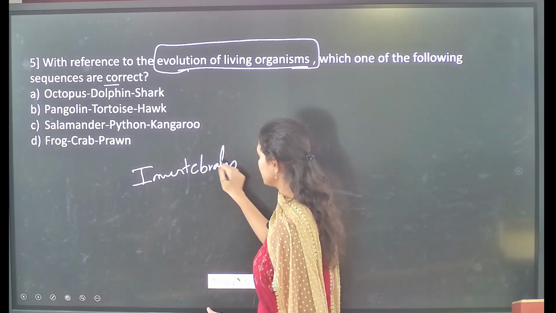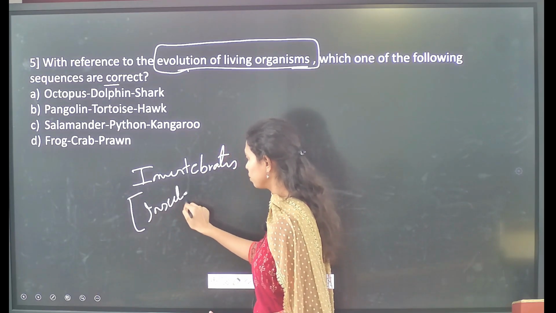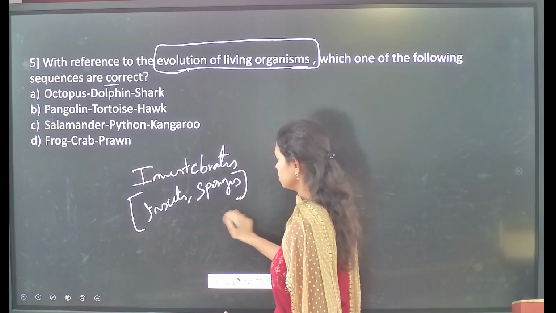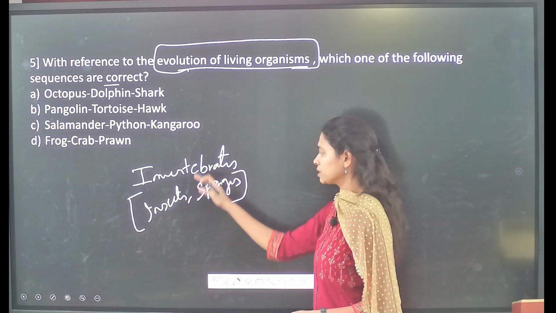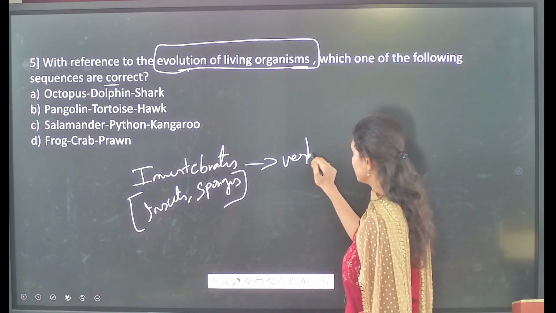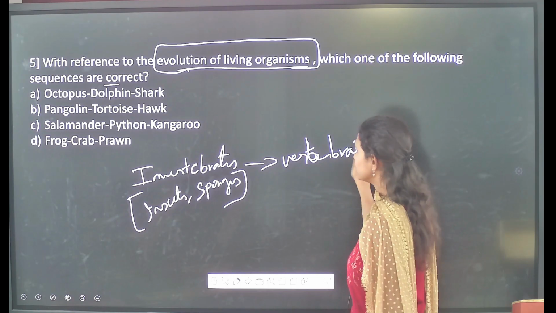These invertebrates include different organisms like insects, that means arthropods, and sponges, and many other organisms. Followed by the invertebrates, another group evolved, called the vertebrates.